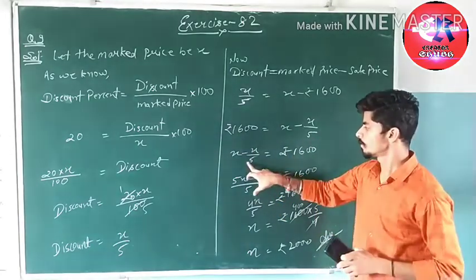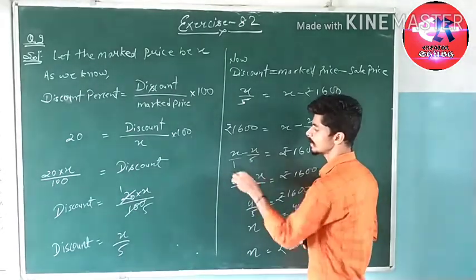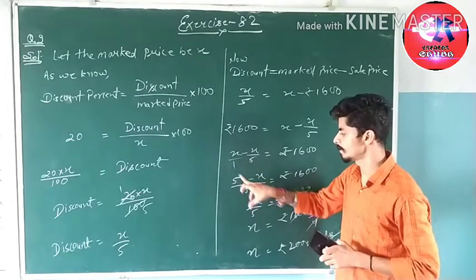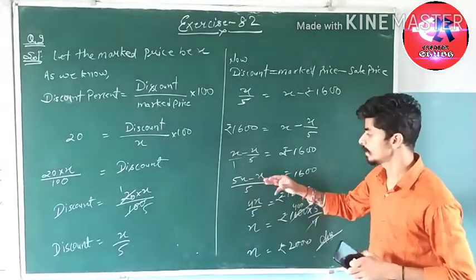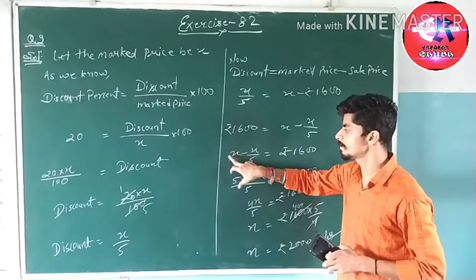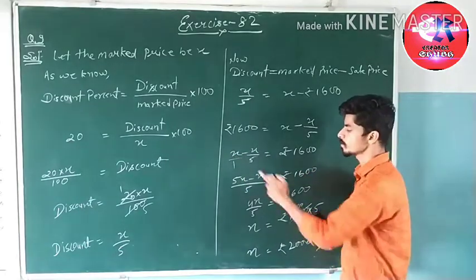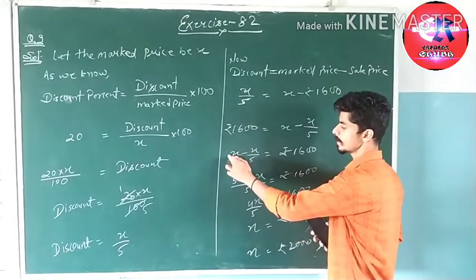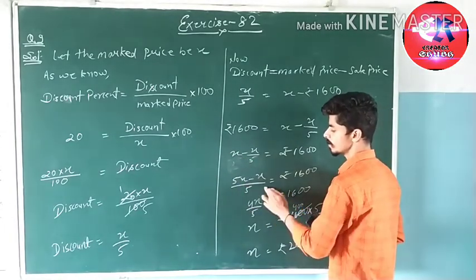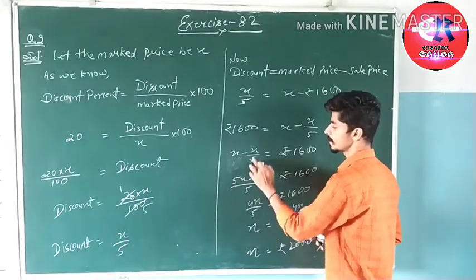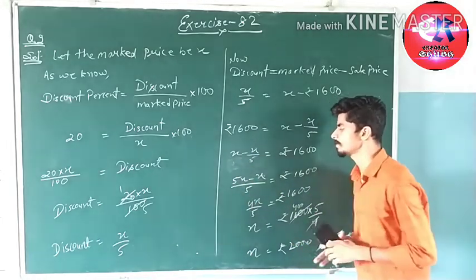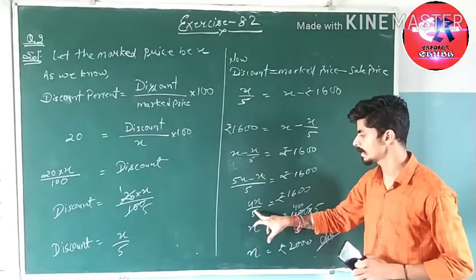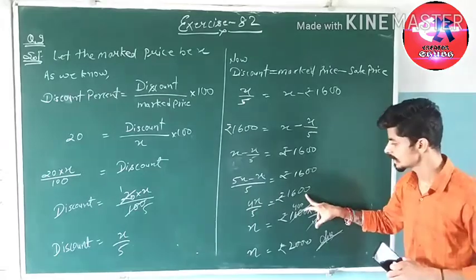Now X does not have a denominator, so we take 1 and 5, LCM is 5. So 5 into X, 5X minus X, with denominator 5 for all, is equal to 1600. 5X minus X is equal to 4X upon 5 is equal to 1600.